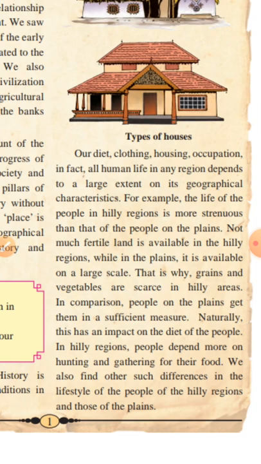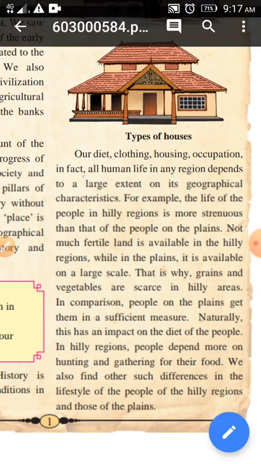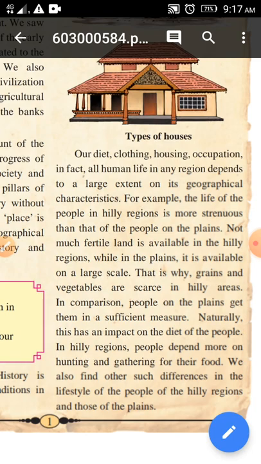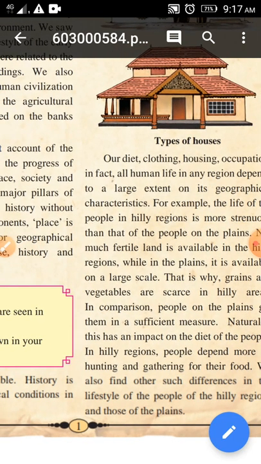We also find other such differences in the lifestyle of the people of the hilly regions and those of the plains. So these tell us the differences that exist among people because of the geographical locations where they live.